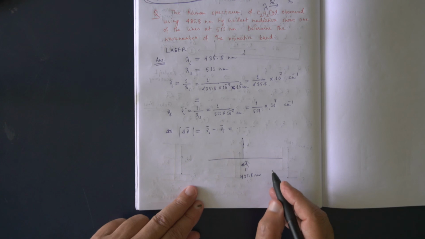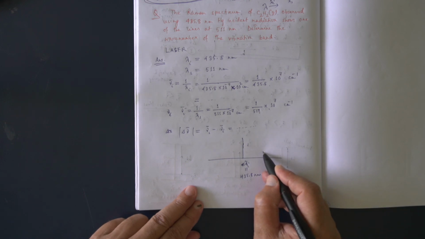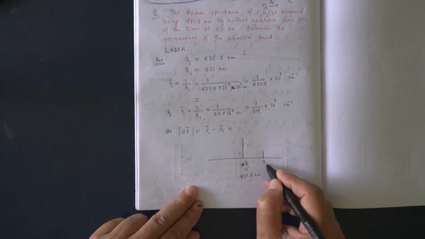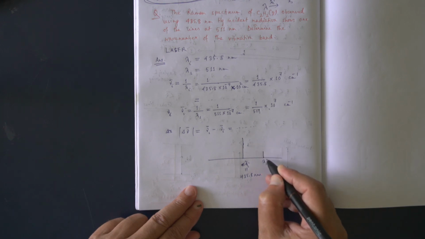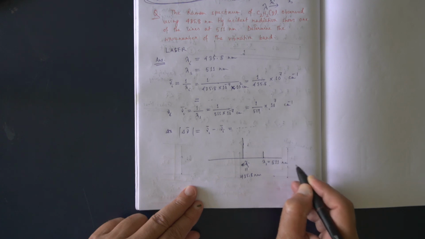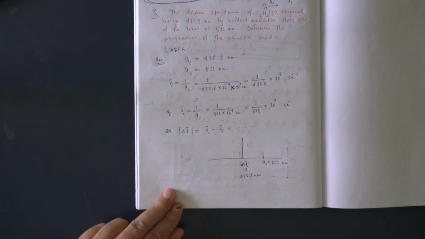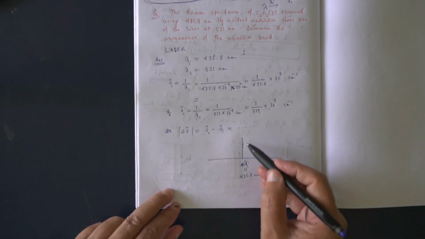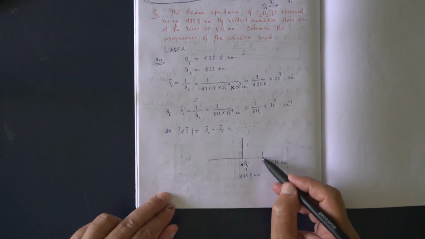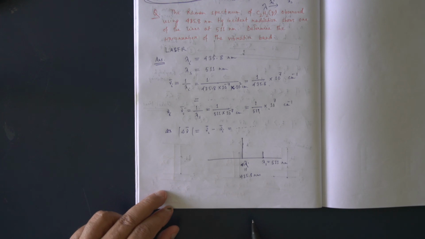And the Stokes line we are getting here is the new wavelength of the scattered radiation, which is 511 nanometer. So this is the spectrum. We get the spectrum like this. The intensity of the incident radiation is maximum, and the intensity of the scattered radiation is less. So we get this.